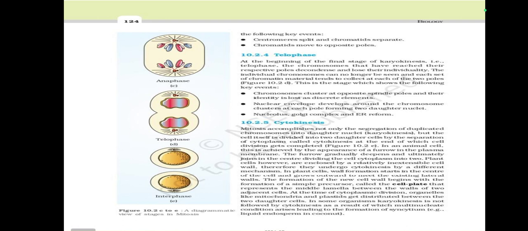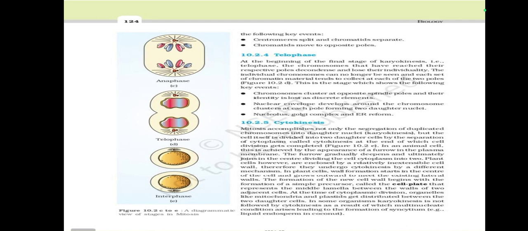In plant cells, wall formation starts in the center of the cell and grows outwards to meet the existing lateral walls. The formation of the new cell wall begins with the formation of a simple precursor called the cell plate, that represents the middle lamella between the walls of two adjacent cells.